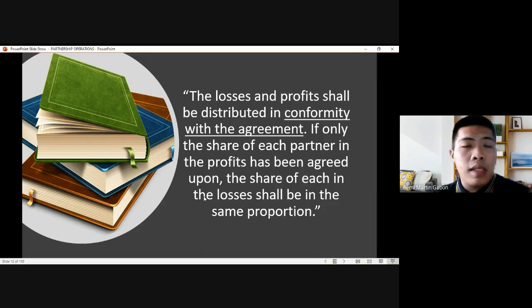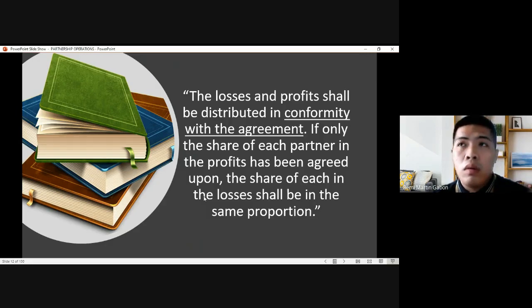What does it mean by the second statement? If only the share of each partner in the profits had been agreed upon, the share of each in the losses shall be in the same proportion. Ibig sabihin lang yan, if the partners did not agree as to the distribution of the loss because they only focused on the distribution of the profit, should the operation of the partnership result in a loss, such loss shall be distributed in the same way as if profit had been the result.